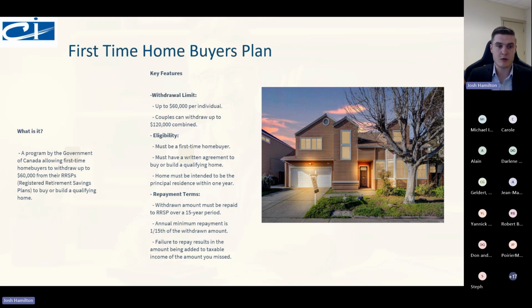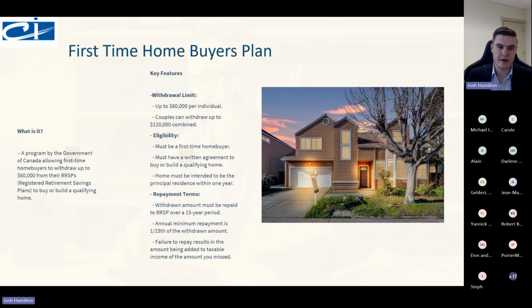Eligibility: you must be a first-time home buyer, must have a written agreement to buy or build your qualifying home, and you must buy or build and move into your principal residence within 1 year of withdrawing the 60,000, or however much you're withdrawing, because it doesn't need to be just 60,000. If you only have 20,000, let's say, in your RRSPs, and you want to use them, you can use the 20,000.